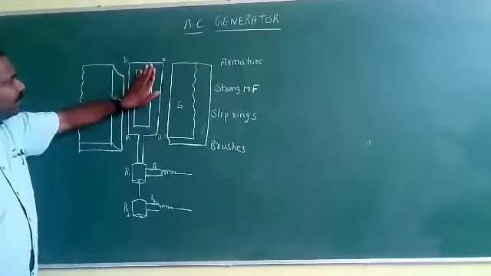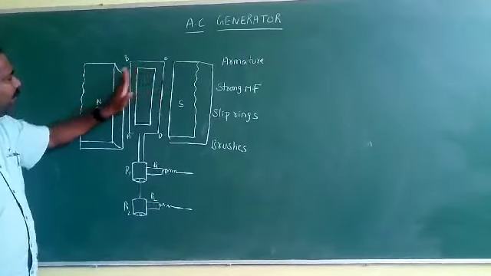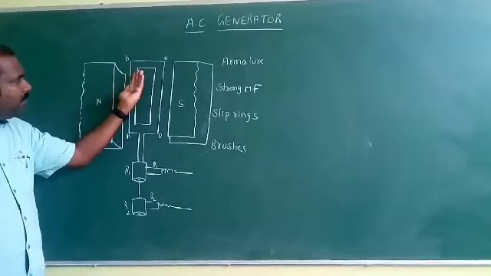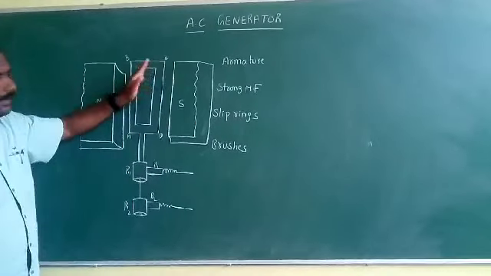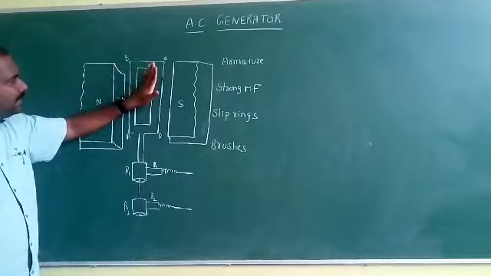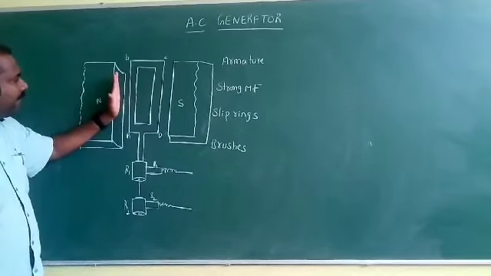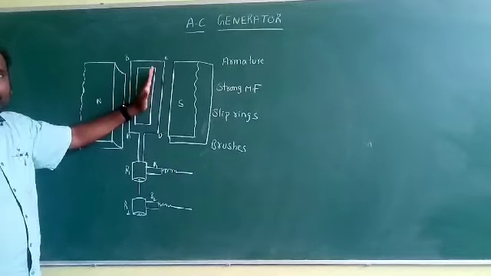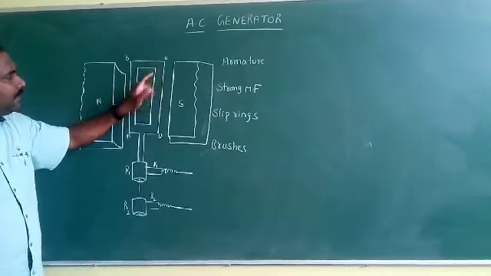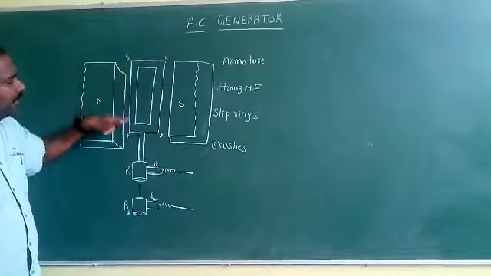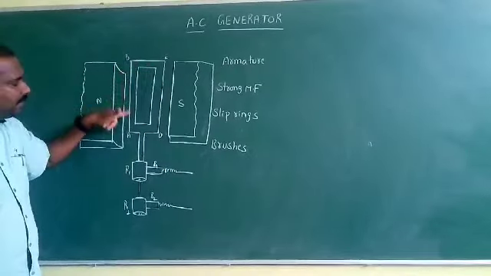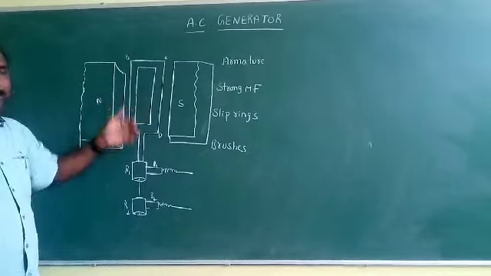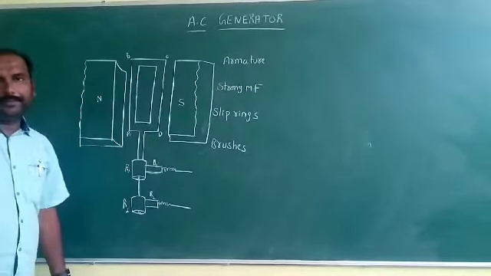When the armature of the coil is placed in a strong magnetic field and is rotating, it always cuts the magnetic field lines, and that is the reason the magnetic flux is changing. Because of the changing magnetic flux, induced EMF is produced. Because of this induced EMF, induced currents are produced. The direction of the induced currents can be found by using Fleming's right hand rule.